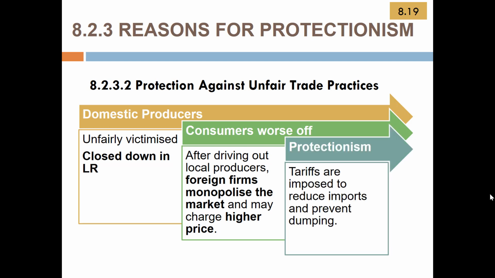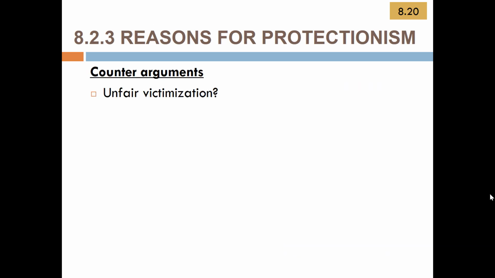So as a result, the domestic firms are asking for the government to protect them, imposing minimum price or tariffs to reduce imports and prevent dumping. This is the argument for protectionism based on dumping. Here are the counter arguments.